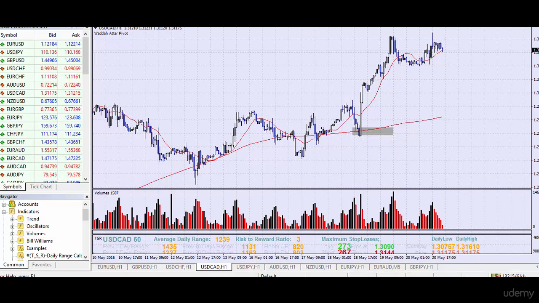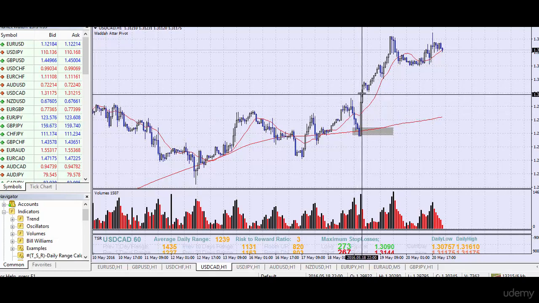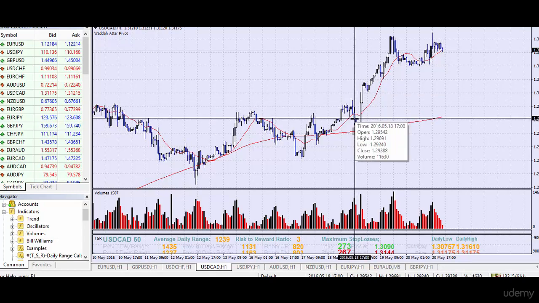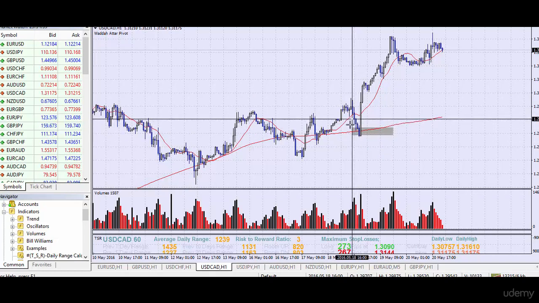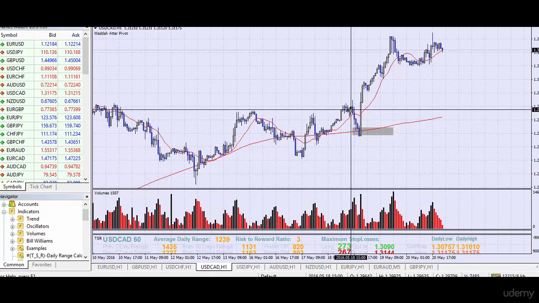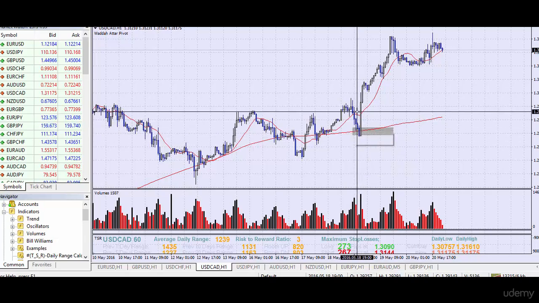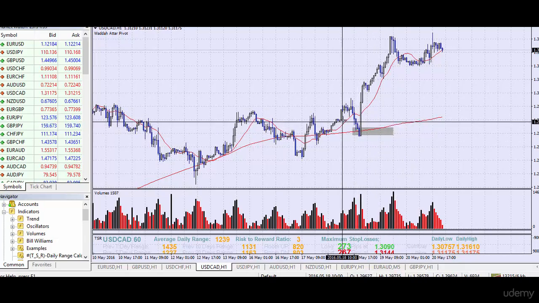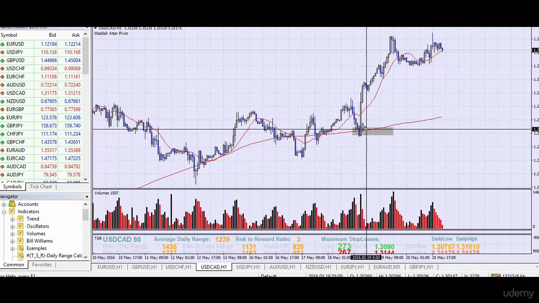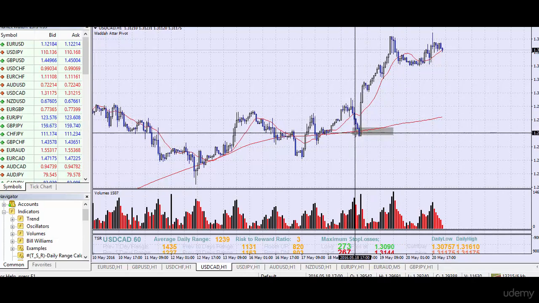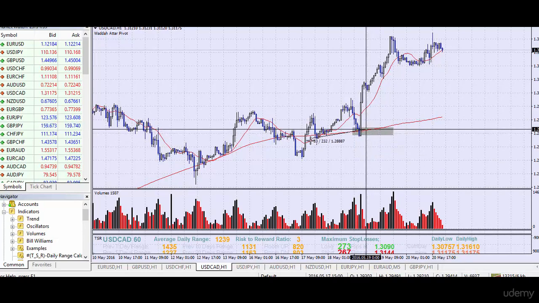If we know that on May the 18th, the sentiment for the US dollar is strong and the sentiment for the Canadian dollar is bearish, then we're looking to buy the USD CAD at a good price. And a good price is a Fibonacci level or a moving average level or a past resistance level that has become future support. So this right here is a good level to enter the market. So this would be a good fundamental trade. If you had entered the market here, your stops could have been placed here, which is a 70 pip stop. You would have made 240 pips on the first rally.